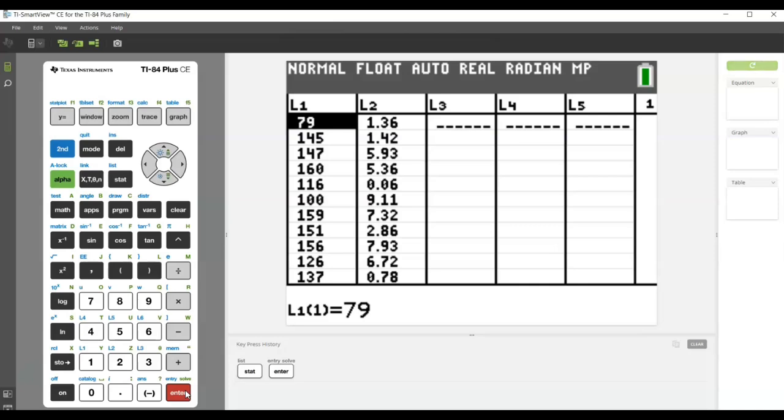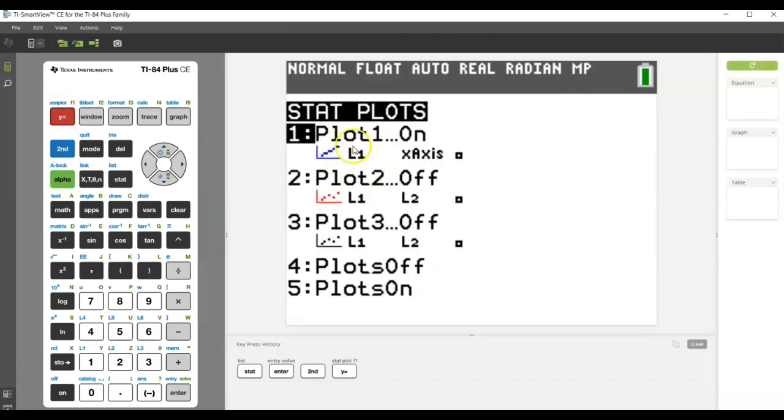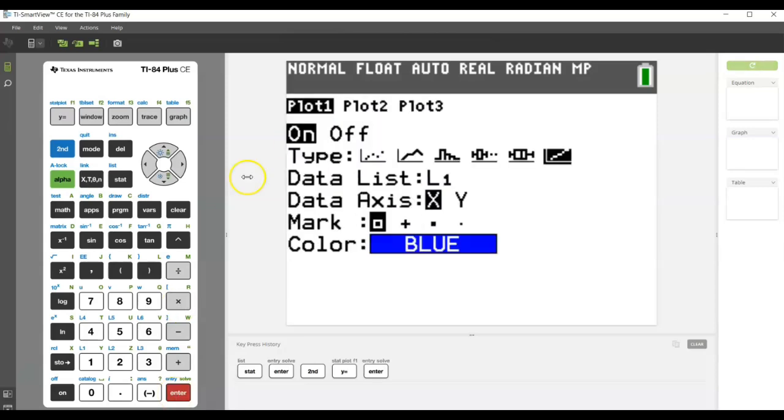Now we're going to go ahead and get ourselves set up so that we can do our histogram, our box plot, and our normal probability plot. So we're going to go to second and y equals, and we're going to go into option 1. Again, we can either press 1 or enter in this case because the 1 is already bolded. Make sure that your stat plot is turned on, and then we're going to come down to type, and I'm going to select the third option for histogram.